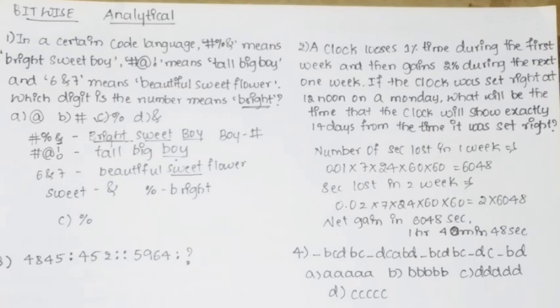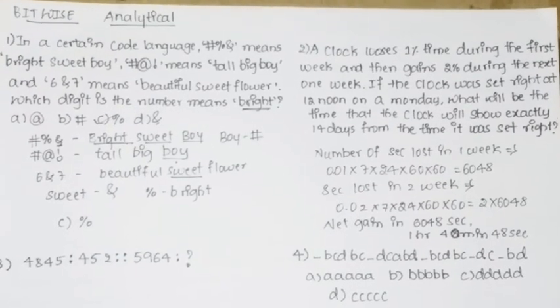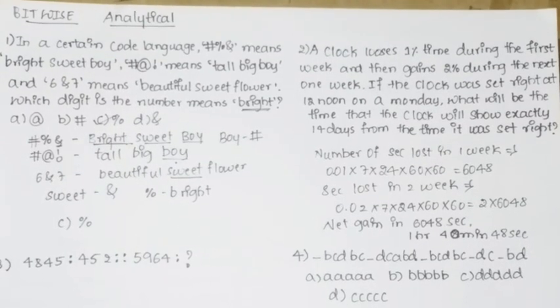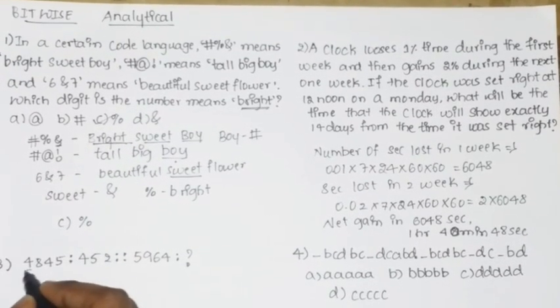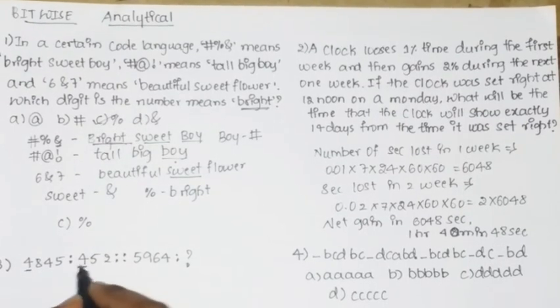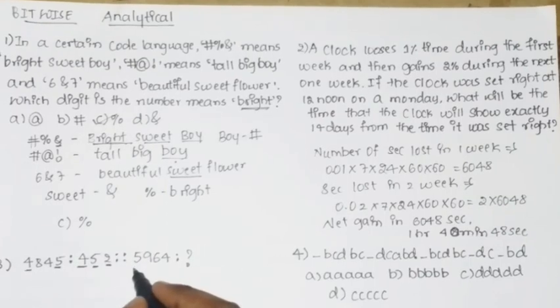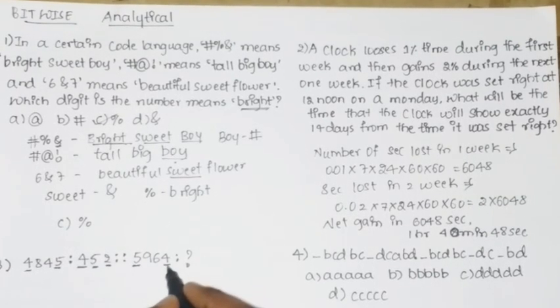So the next question is logical. Find the missing number from the series 4845, 452, 5964 and the question mark. So here we have 4845, then after that 452. Here you can say the first number is taken, then the last number is taken, and 2 is added. Similarly here also you will do the same. First number you need to take, last number you need to take, which will be 554, and 2 is added. So the answer for this question is 452.